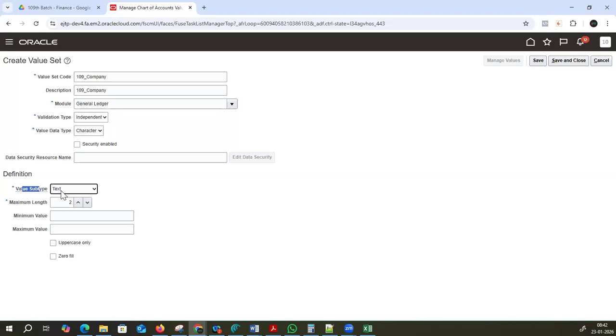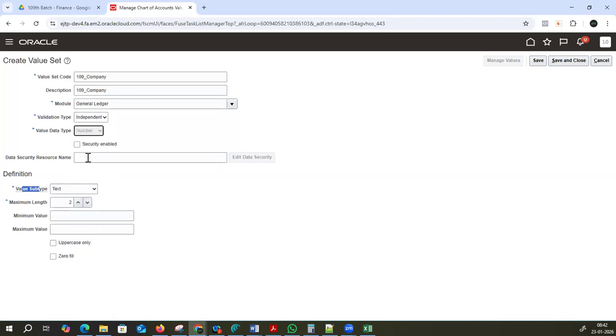Irrespective of any organization, even if I don't ask the client, I will give like this. Unless the client is specifically using some other format, or if the client is already using an e-business application and some other format, only then I will go with a different direction. Otherwise, I will just go with this one: independent, character, and text format.